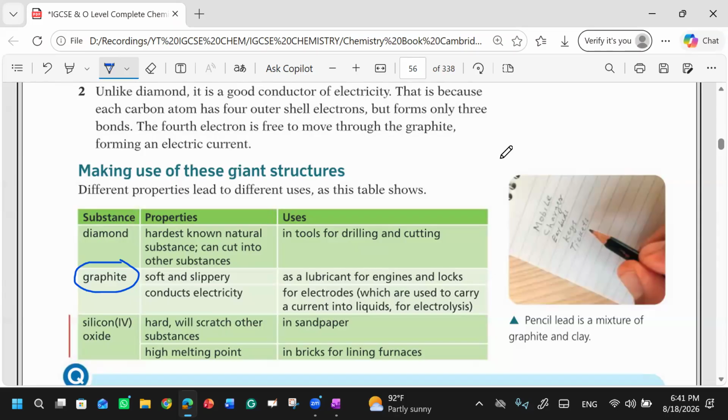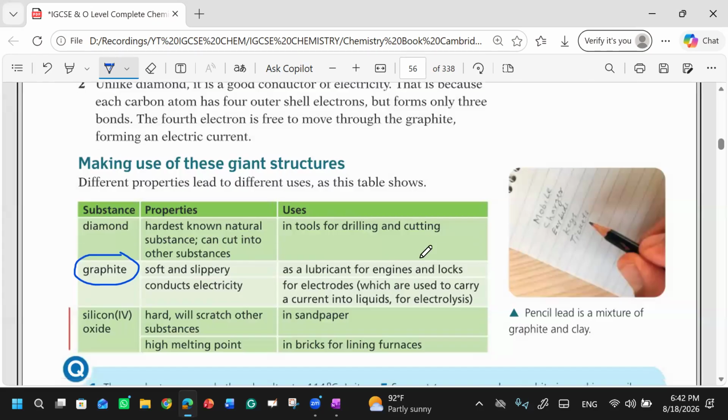Like our mothers use oils in machines. I don't know about there, but in Pakistan I have seen that when a machine is not working, people used to add some drops of oil in that machine, because that oil gives the lubrication. Lubrication means it helps to make that machine move freely. So that's why we add graphite. We use it as a lubricant so that engines can work properly. Otherwise, the engine can jam.